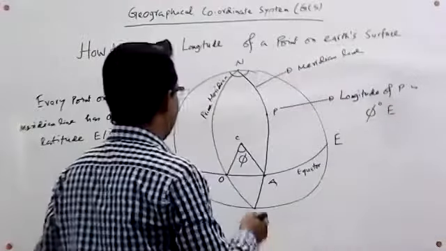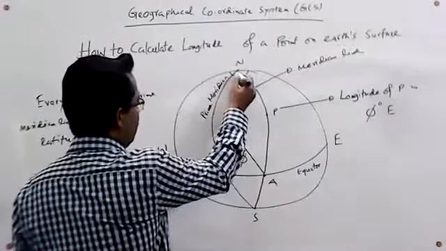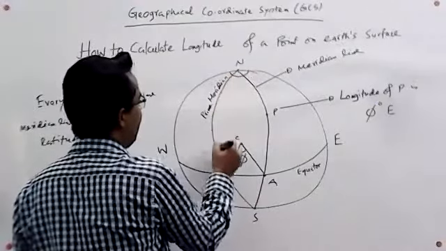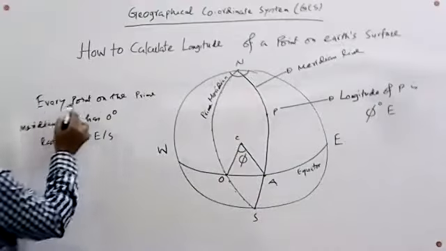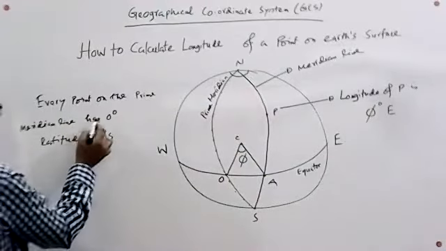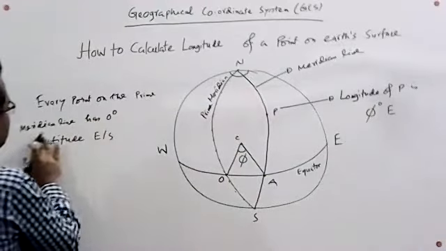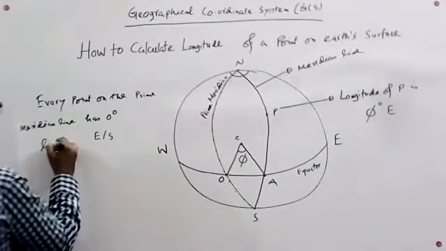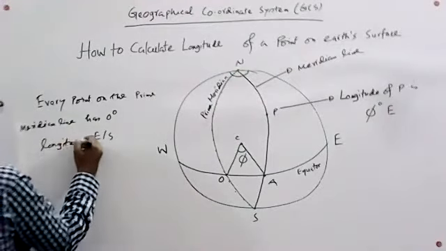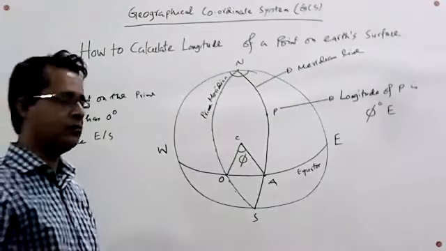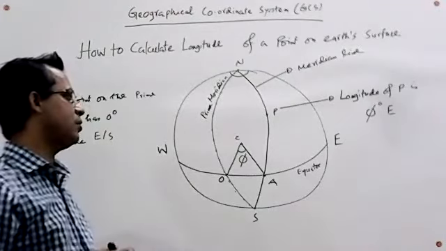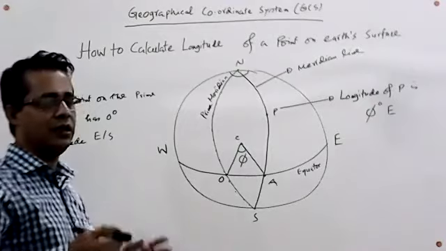And we know that the longitude of the prime meridian line is 0 degrees. Every point on the prime meridian has 0 degrees longitude, east or west. So by this procedure, we can calculate the longitude of a point on the Earth's surface.